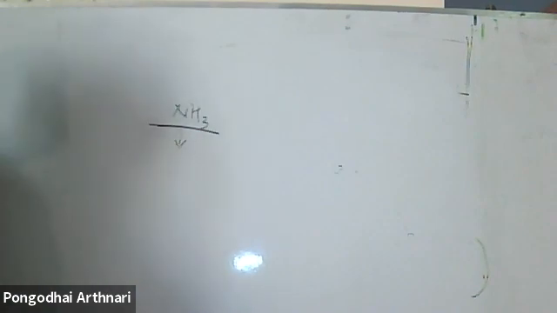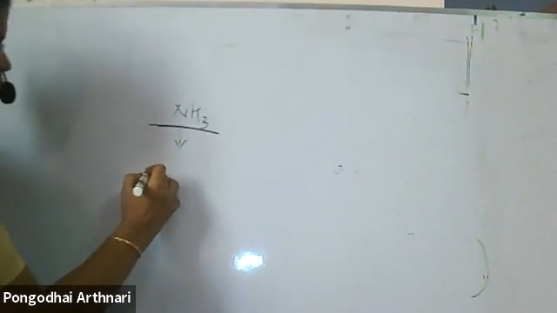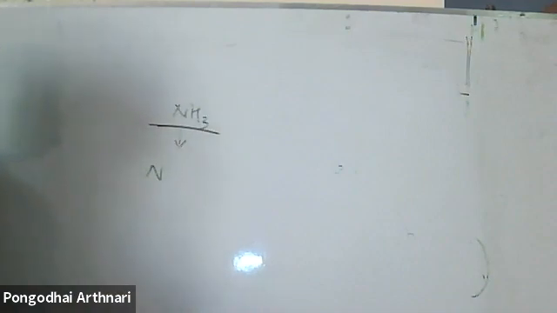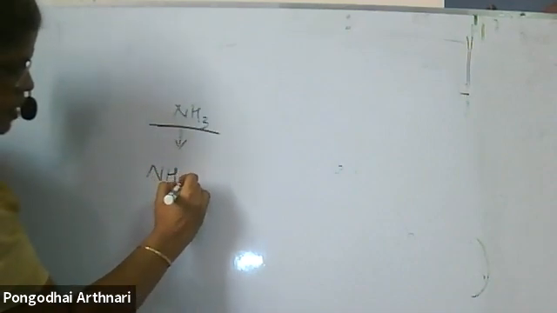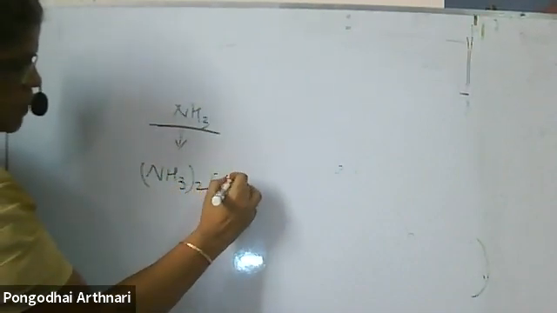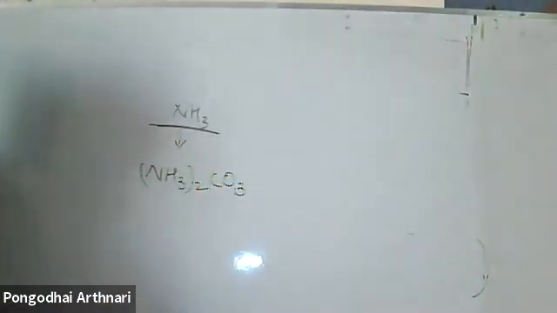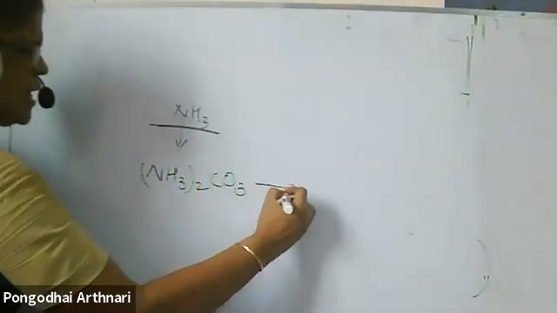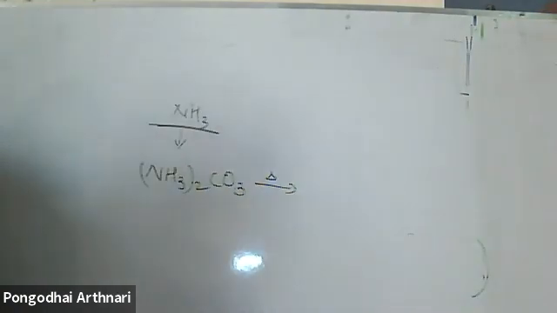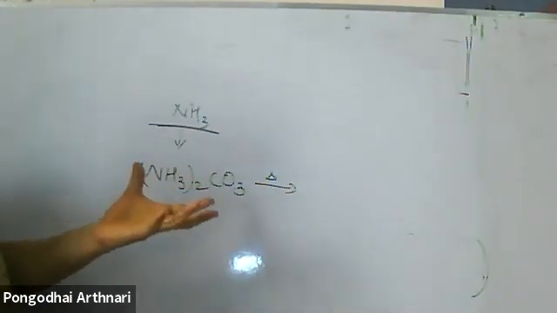How is it prepared? Ammonia is obtained from urea, from ammonium carbonate. This ammonium carbonate, in salt analysis, will be given. Ammonium carbonate will be a solid.